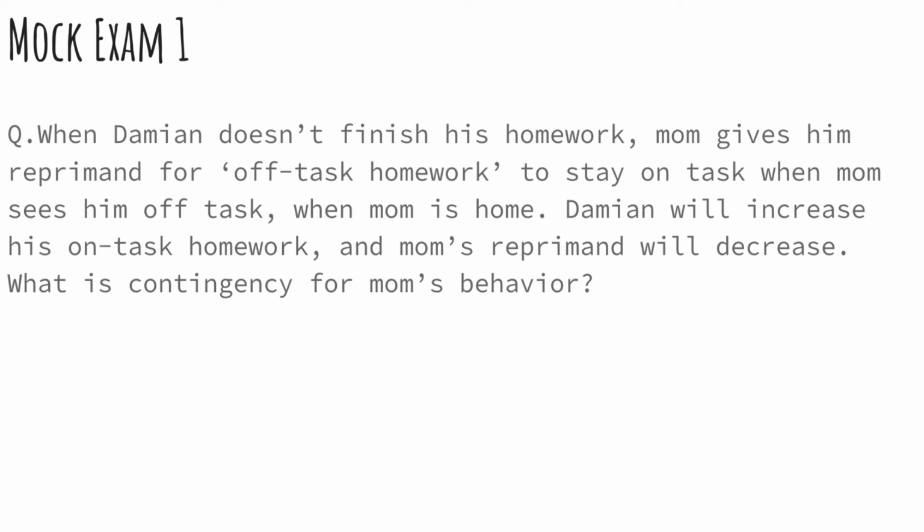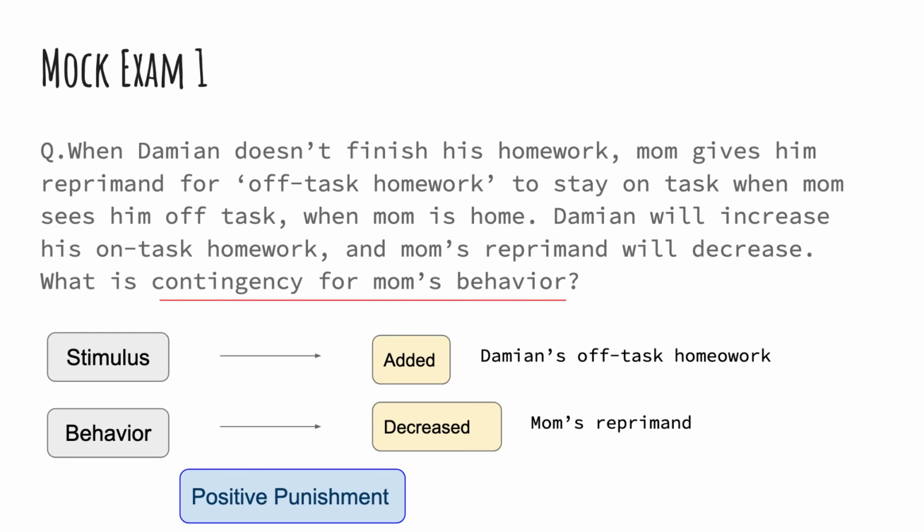When Damien doesn't finish his homework, Mom gives him a reprimand for off-task homework to stay on task when Mom sees him off-task when Mom is home. Damien will increase his on-task homework, and Mom's reprimand will decrease. What is the contingency for Mom's behavior? Damien increases his on-task homework, and Mom's reprimand decreases the off-task behavior. Therefore, Mom's behavior of giving reprimands for off-task homework is followed by a decrease in Damien's off-task behavior, which aligns with the definition of positive punishment.